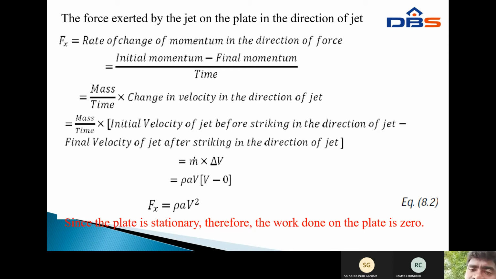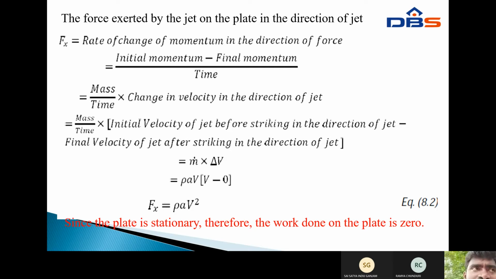The rate of change of momentum in the direction of force equals initial momentum minus final momentum divided by time. Therefore, mass by time into the change in velocity in the direction of the jet, that is, mass by time into the initial velocity of the jet before striking minus the final velocity of the jet after striking.